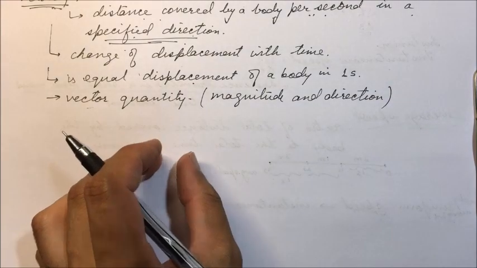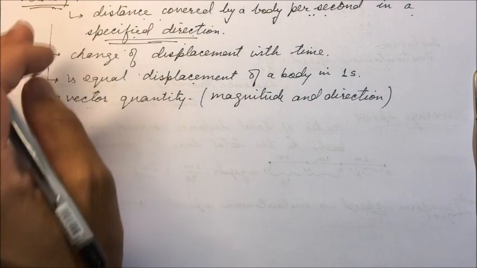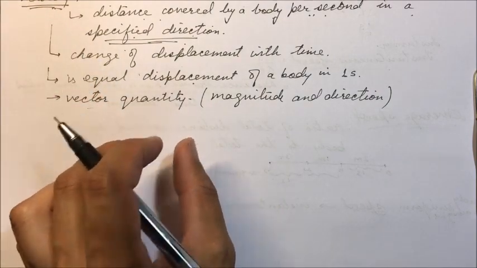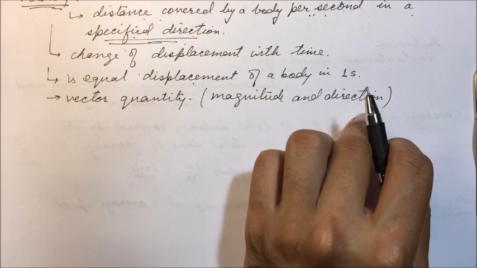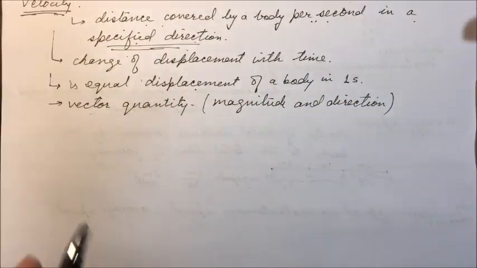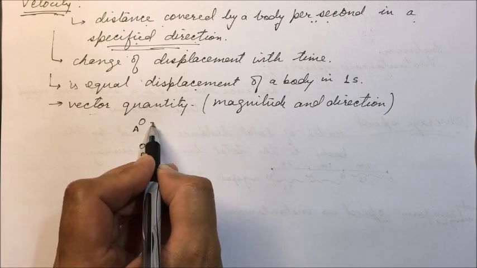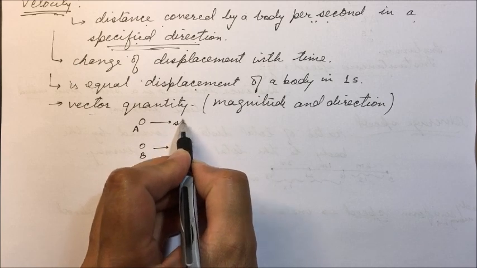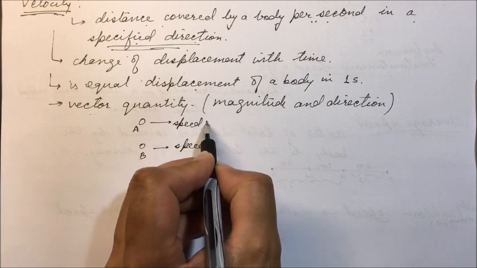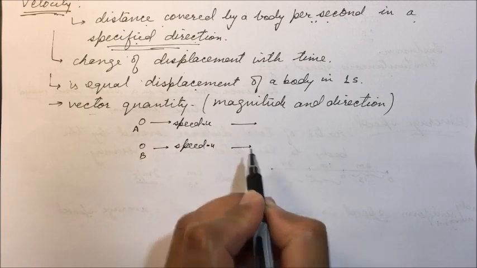So whenever the speed of a body is given, we do not know its direction. But whenever the velocity of a body is given, through that we can specify the direction as well. In that, magnitude is specified and direction as well is specified. For example, we have two bodies, A and B. Both are moving with the same speed u in the same direction.